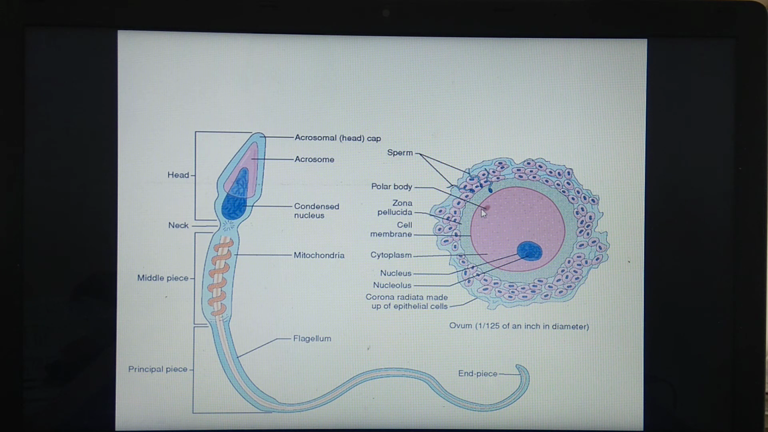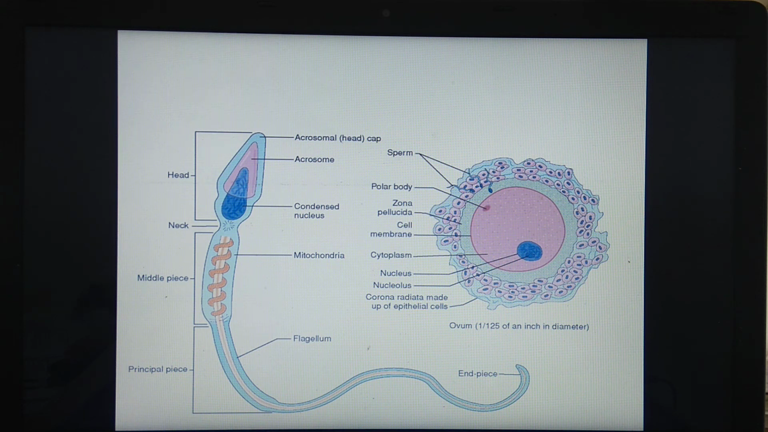This polar body will be released into the perivitelline space, and this nucleus of the ovum will become the female pronucleus. And once the polar body is released, once the second maturation division is completed, it will become the ovum or egg. Now, there will be fusion of the egg and sperm nucleus.